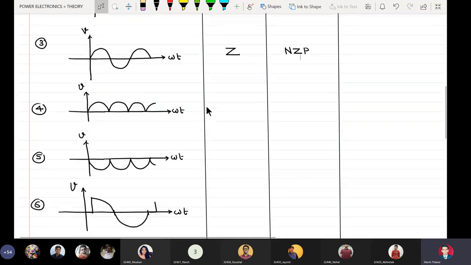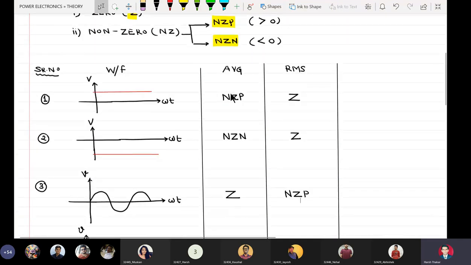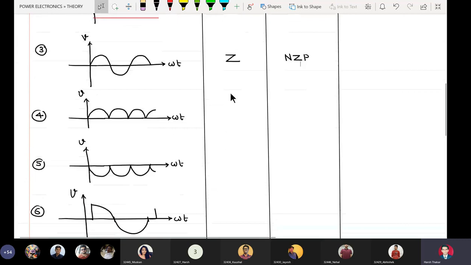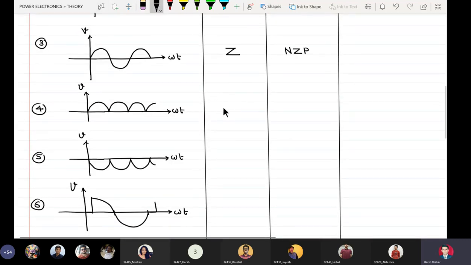Fine. What about waveform number 4? Yes. NZP and NZP. Very good. NZP. Correct. So this is the first waveform which is having both average and RMS content as non-zero, right? Because it is existing only above x-axis, this waveform has a non-zero average value, and because it is always changing, it is having a non-zero RMS value. So the answer for this is NZP, and obviously, as I told you, if at all the RMS value is non-zero, it is always positive, NZP.